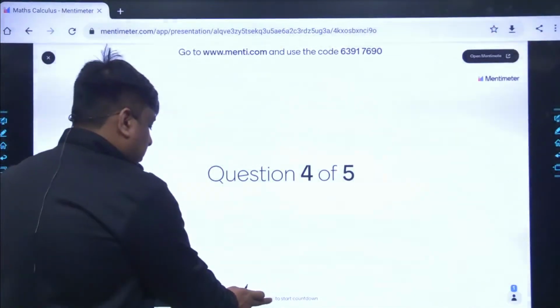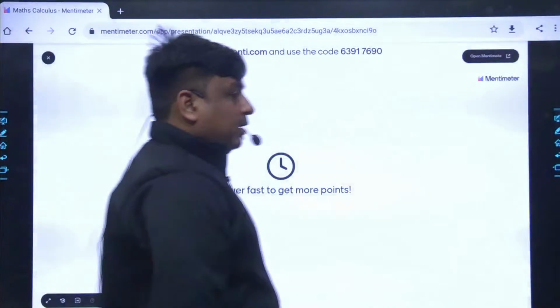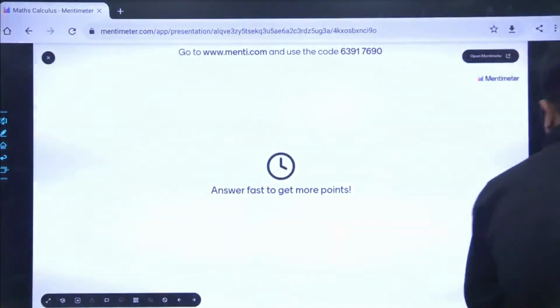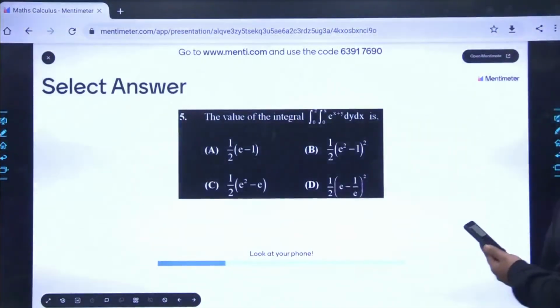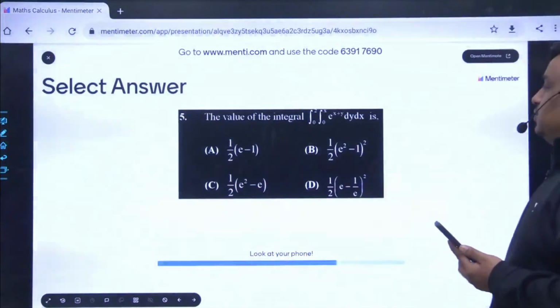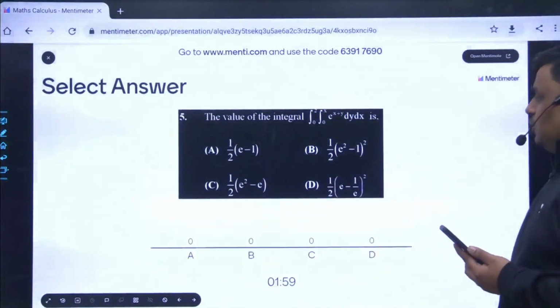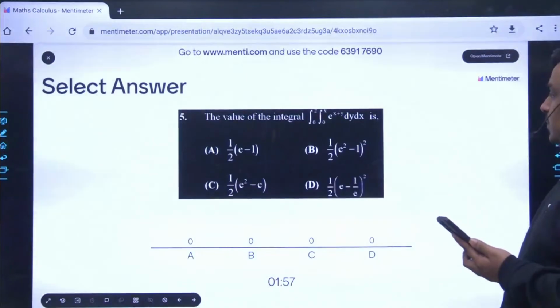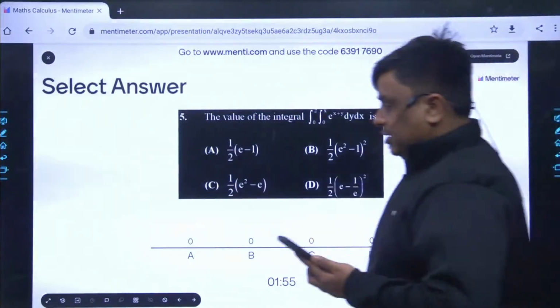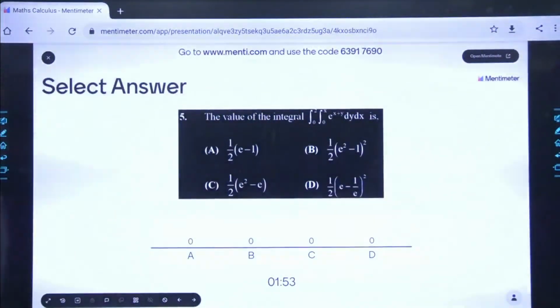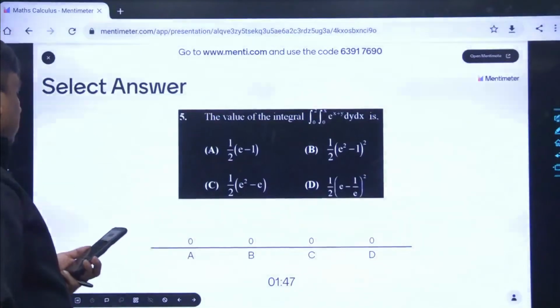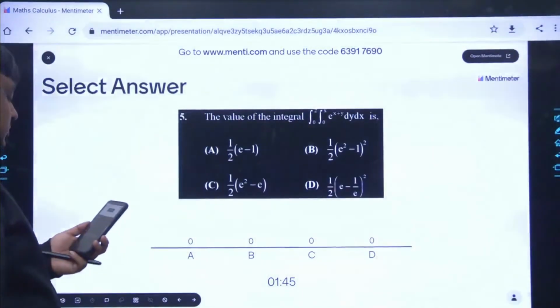Yes. So here starts the next question. Read the problem carefully and tell me what must be the best answer for this given question. The value of the integral from 0 to 2, 0 to x, of e to the power of x plus y dx dy is. Read the problem carefully and tell me the best answer.